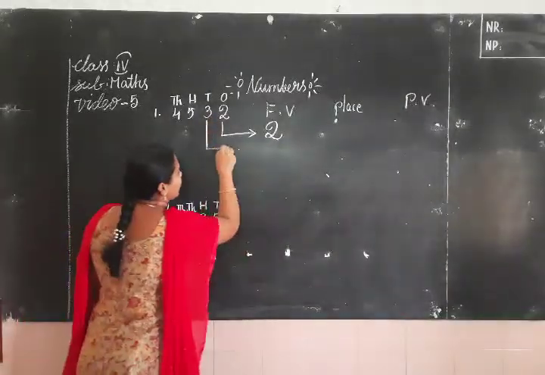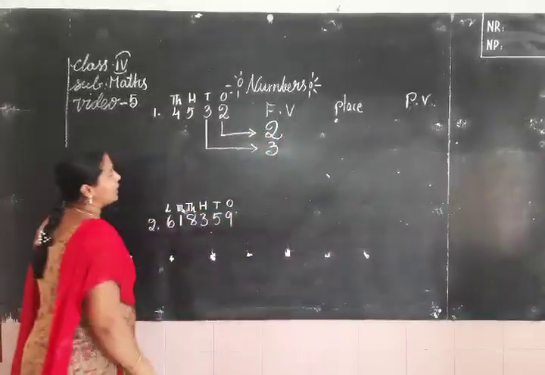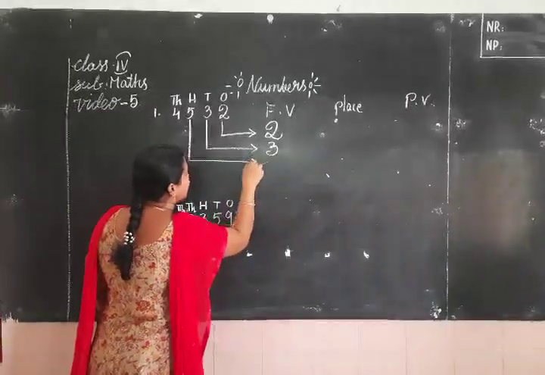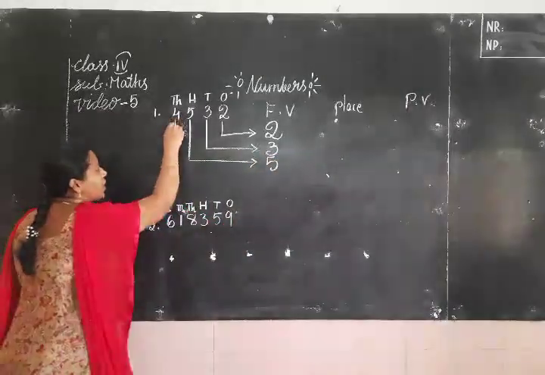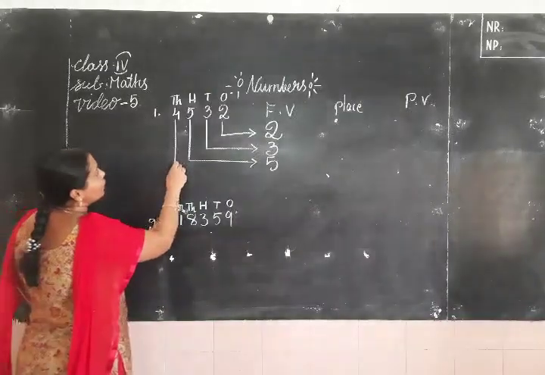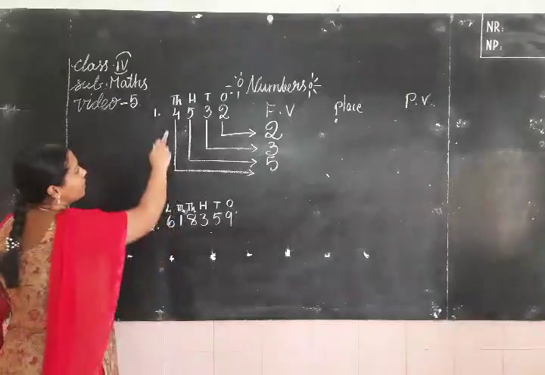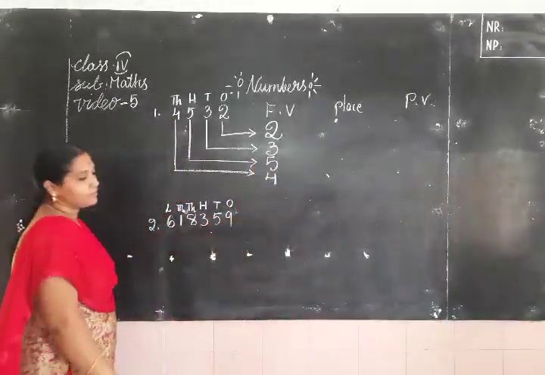The face value of 3 is 3 itself. Now 5. The face value of 5 is 5. Now coming to the thousands place. Which number is there? 4. The face value of 4 is 4.